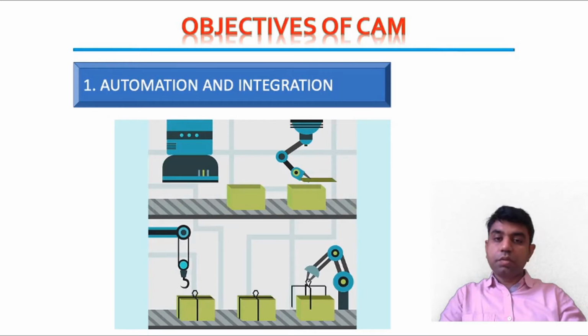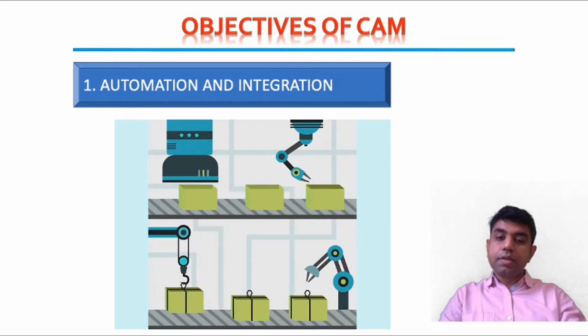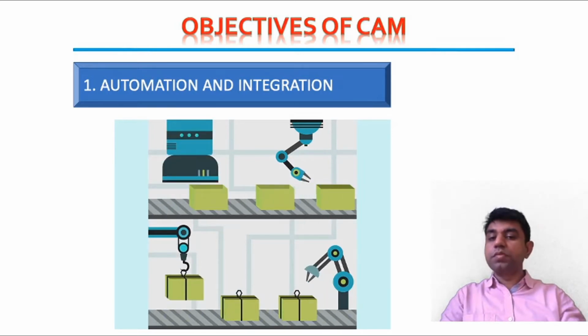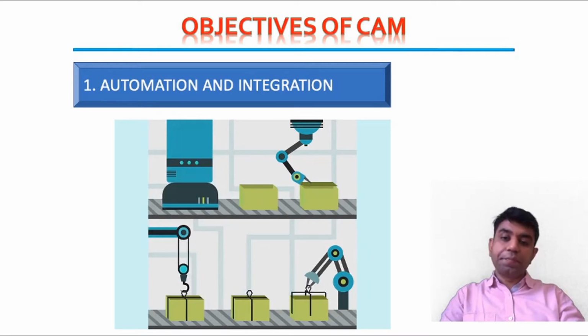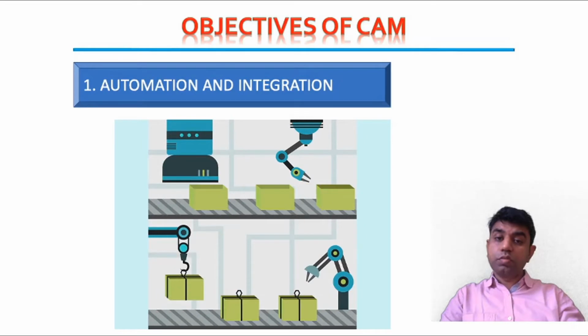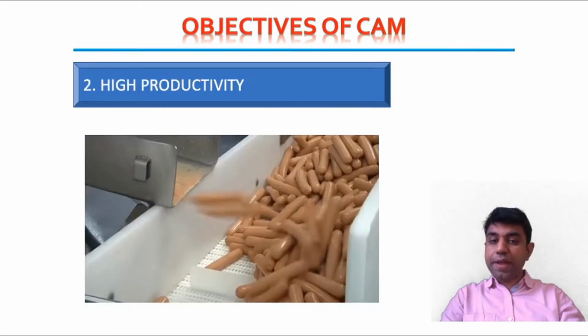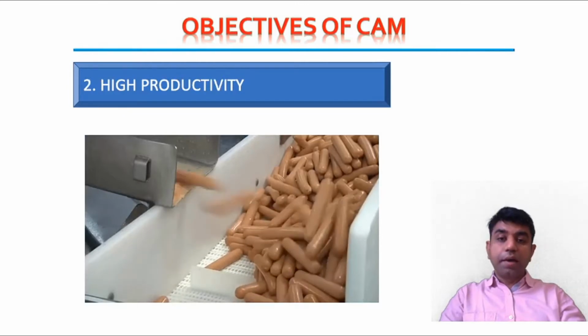Say, for example, what is happening in the design part, what is happening in the production planning part. That integration between the different departments is easily possible with the advent of the computer aided manufacturing concept. And this automation is actually a need of the Industry 4.0 era right now, and that can be achieved with this concept of CAM.